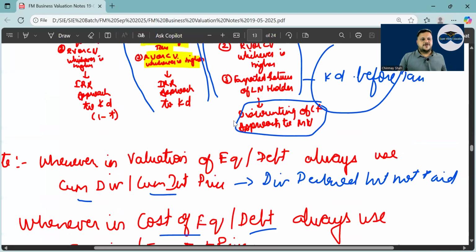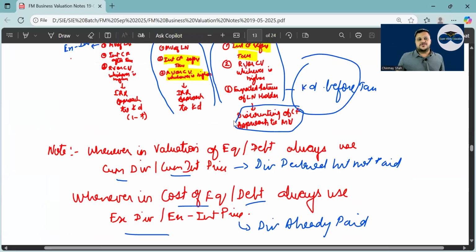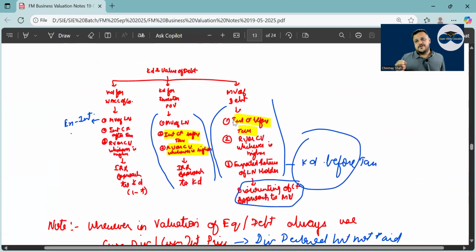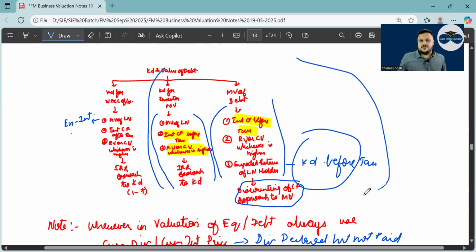This KD, when to do 1 minus tax rate. If KD calculation is asked to you and it is for company, then company gets a tax shield. So KD, 1 minus tax rate will come. If KD is asked and they say please calculate KD from investor point of view, then you will not do 1 minus tax rate. But if market value of debt is asked, correct, then logically you have to do what? KD before tax. So in these two situations, here you have to find KD. Here you have to find market value of debt. In KD for WACC of company or KD from investor point of view, market value will be given to you. You have to find KD, both by IRR approach, but one is after tax, one is before tax.